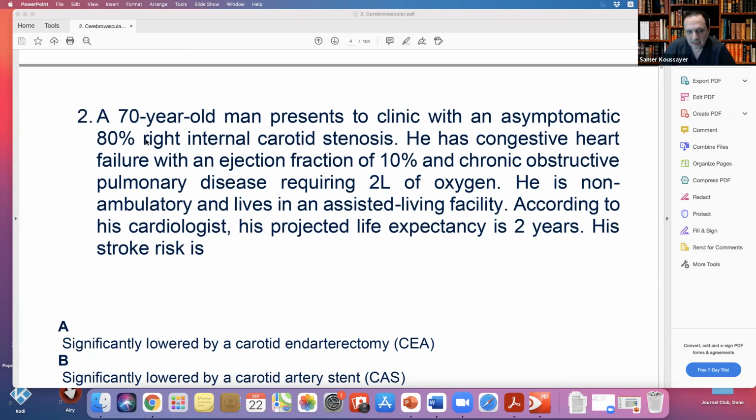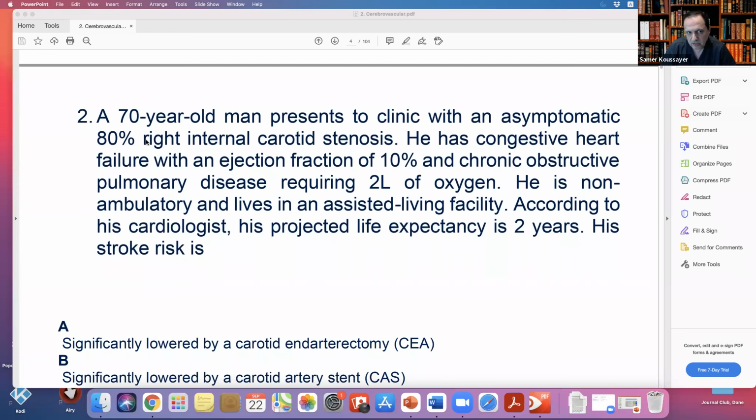Second thing, if you remember from the ACAS study, it was all done on younger patients, less than 70. In people more than 70, they noticed that if they are asymptomatic, they will not benefit from surgery or stent, because at more than 70, your life expectancy is not very high. So the recommendation was for patients 70 and younger.